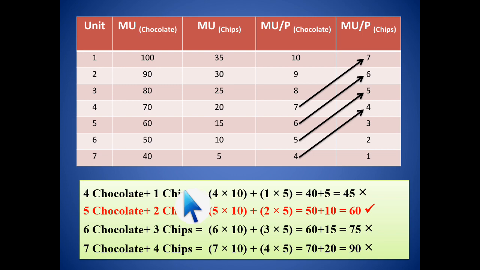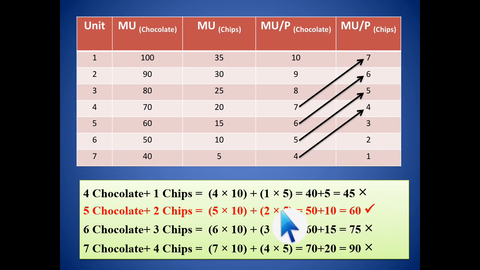See, 4 chocolates and 1 chips: 4 into 10, 10 being the price of chocolate, plus 1 into 5 because the price of chips is 5 rupees. It is 45. It is within our income. We can spend still more, so we're not choosing this. Next one is 5 chocolates and 2 chips: 5 into 10 plus 2 into 5, that is 50 plus 10, 60. Well, we have 60 rupees. We can go for it.